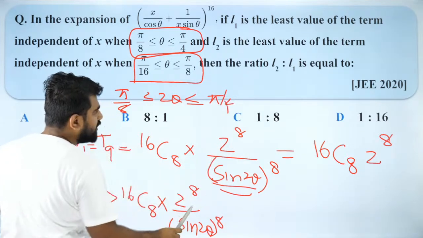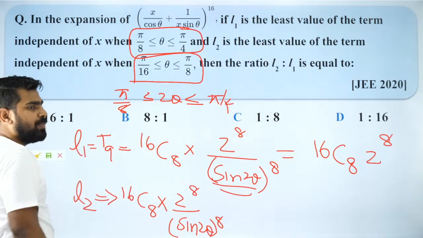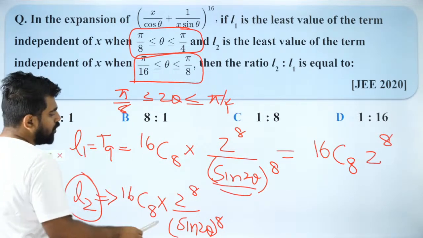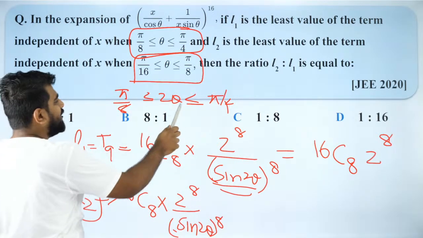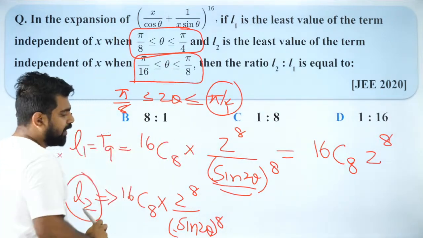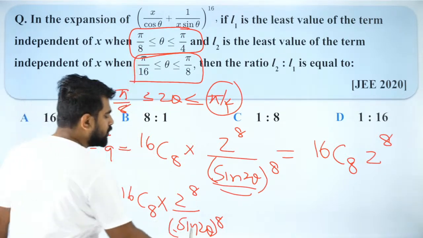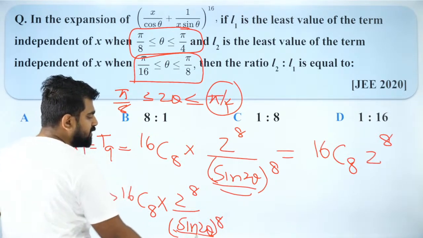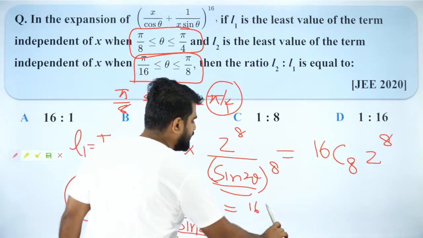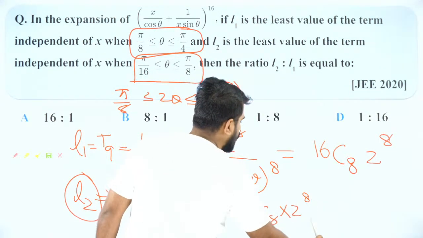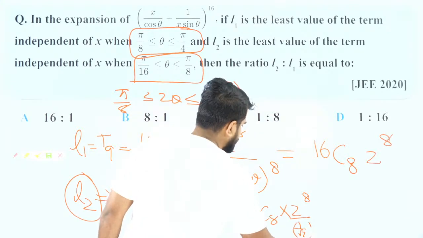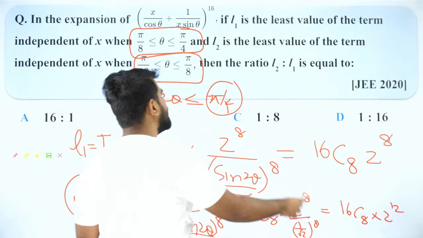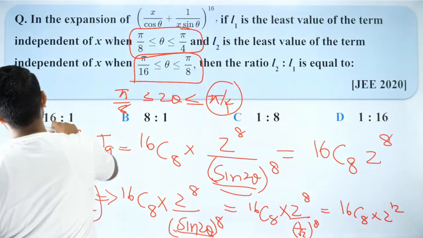And we want the denominator to be maximum. Why should the denominator be maximum? Because when the denominator is maximum, only then the value will be the least value. So for the denominator to be maximum, I will put the highest value of 2 theta, because sine is an increasing function. So if I put the highest value, pi/4, I'll get sin(pi/4), which is 1/root 2. So I will get 16C8 into 2^8 into 1/(root 2)^8, which is 16C8 into 2^12. Now if I divide both of them, I'll get 2^4, which is 16.